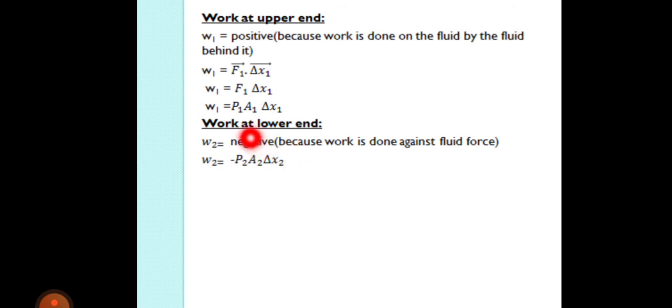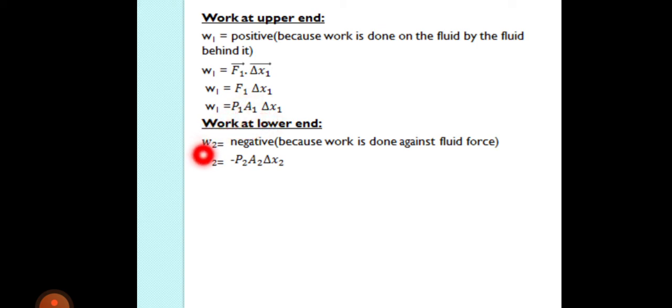Now we calculate the work at the upper end. At the upper end, the pressure and the direction of fluid flow are the same, so the work is positive. We know that the equation of work is force dot displacement. When dot, it becomes F x cos theta, and F equals P into A. So we calculate the work at point 1 first. We put F1 and delta x1, and F equals P1 A1 into delta x1.